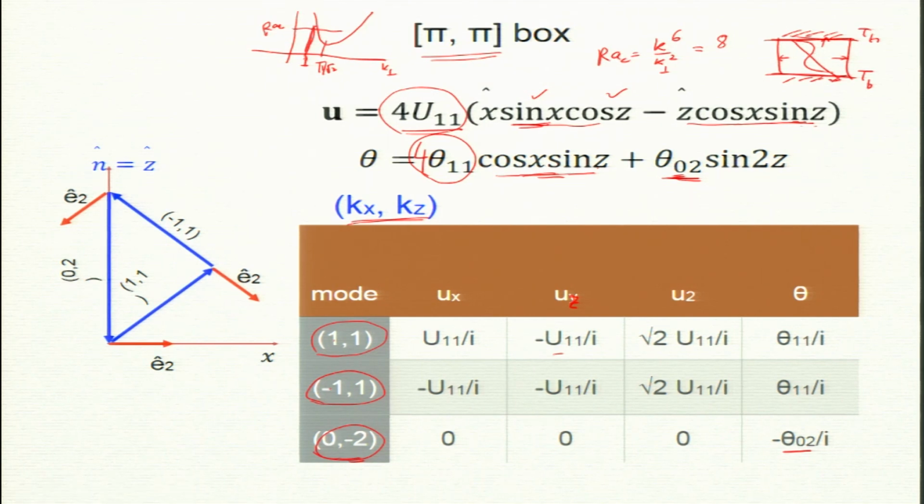So now, my triads. This is the 1 1 mode, and minus 1 1. So this is the x axis, y axis, 1 1, this is minus 1 1 and this is 0 2, 0 minus 2, sorry, I should say 0 minus 2. So, this is the triad, this is the triangle complete. For 1 1, x component is positive; for minus 1, x component is negative, z component is positive, this is minus 1 1, correct. So, minus 1 1 will be like that, I just shifted it, and 0 minus 2 is like this.